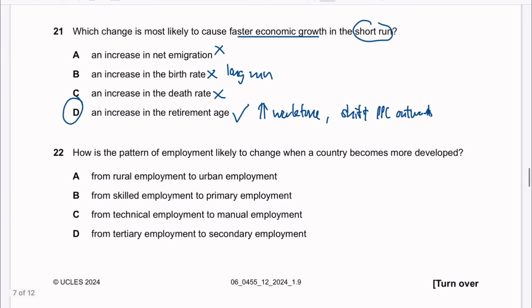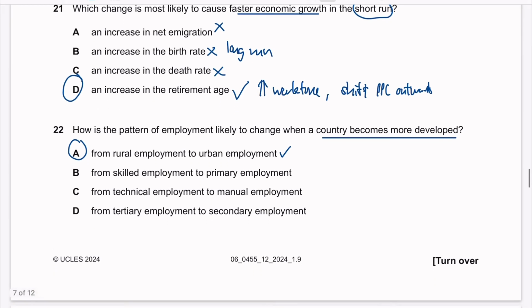22. How is the pattern of employment likely to change when a country becomes more developed? From rural employment to urban employment? Yeah, this is the answer. Skilled to primary? No. Technical to manual? No. Tertiary and secondary? No. Okay, these questions are really straightforward.